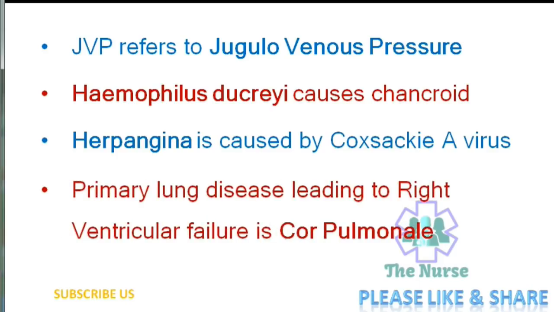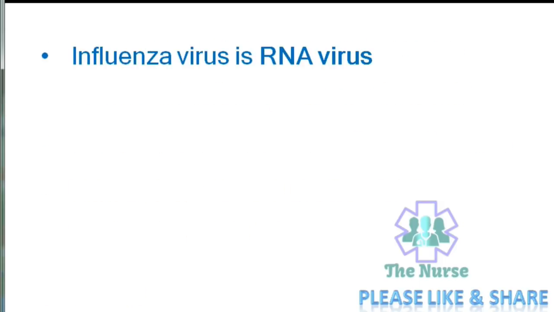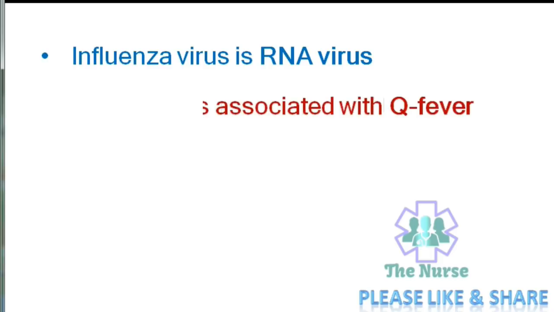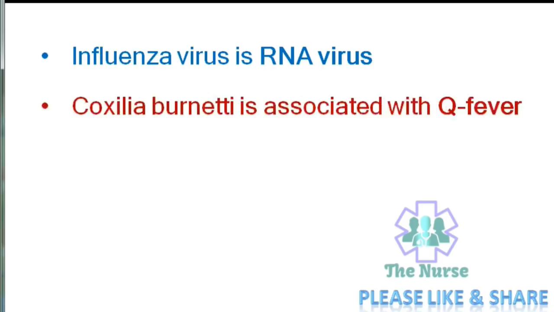Primary lung disease leading to right ventricular failure is cor pulmonale. Next is, influenza virus is an RNA virus. Coxiella burnetii is associated with Q fever.